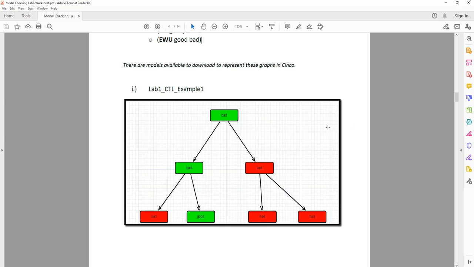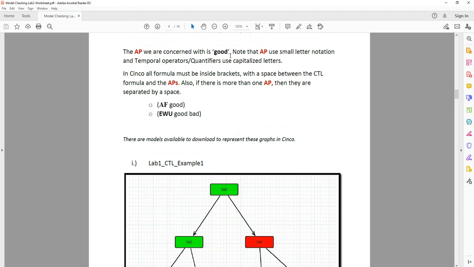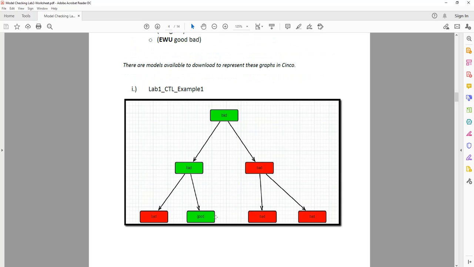So this is the desired outcome. So we want a path. We can say green is positive, red are counterexamples. So what do we want? We want a path that goes to good. Remember, we're concerned with good. So a path that goes to good. So there exists a path that goes to good.